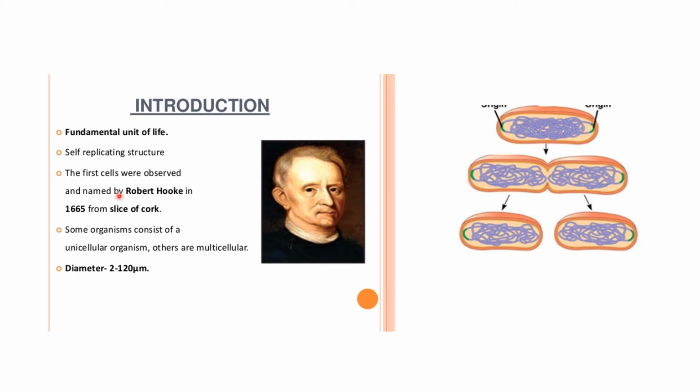The first cell was observed and named by Robert Hooke in 1665 from a slice of cork, which is nothing but the bark of a tree. Some organisms are unicellular and others are multicellular. Unicellular means they have only one cell, and multicellular means they have many cells. And the diameter of one cell is 2 to 20 nanometers.